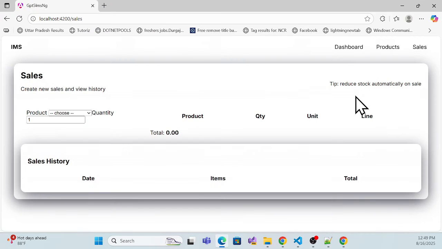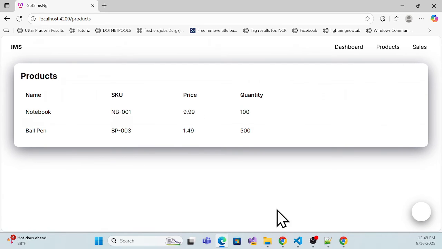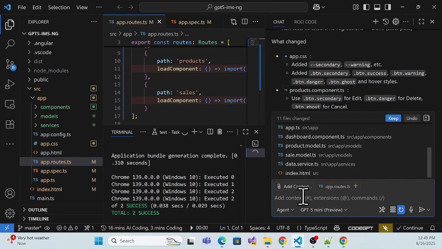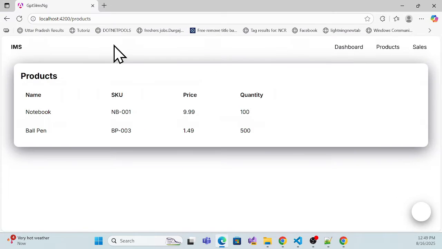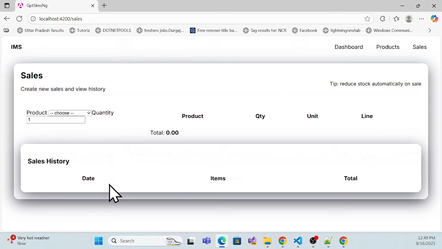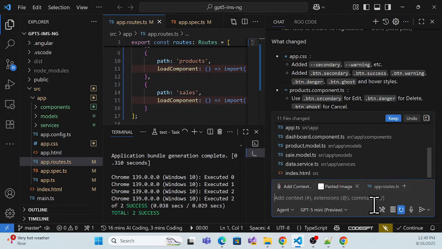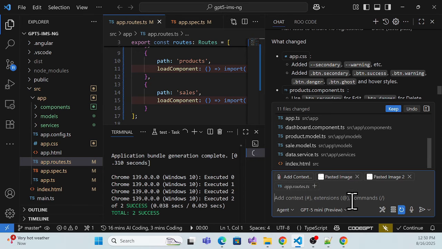In this case, what I can do is keep that screenshot over there so that they can understand clearly. I'll take a screenshot and simply paste it over here, then go to another screenshot for sales and give it over here so that they can understand.